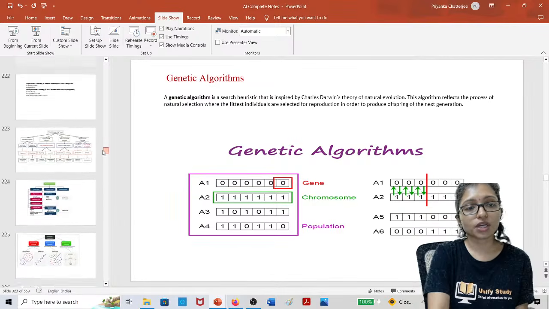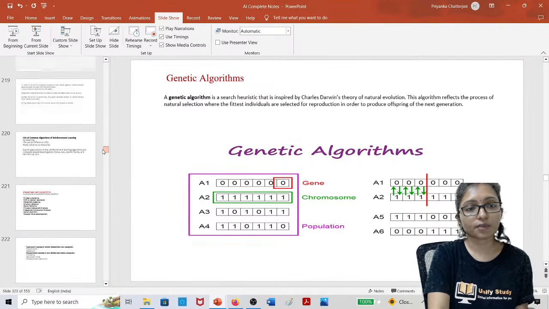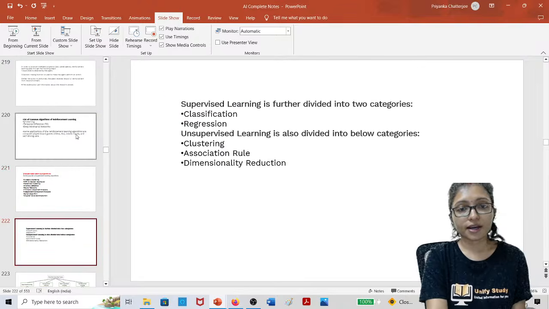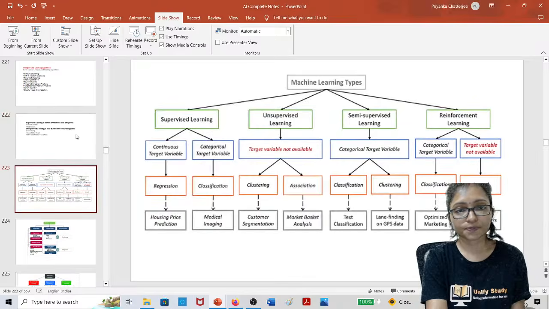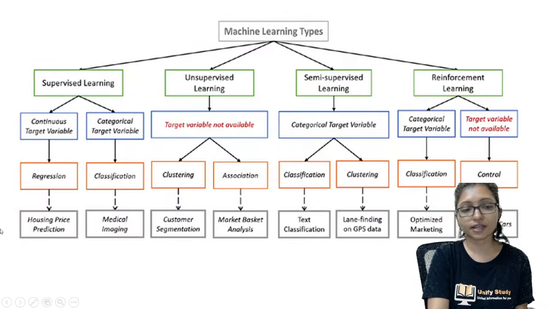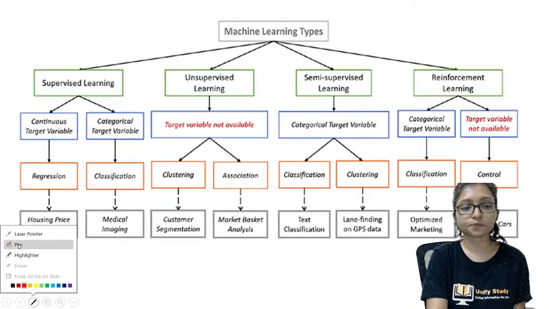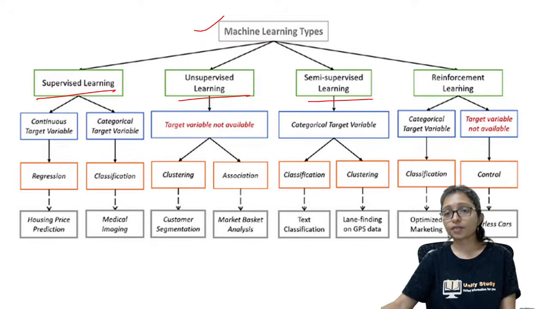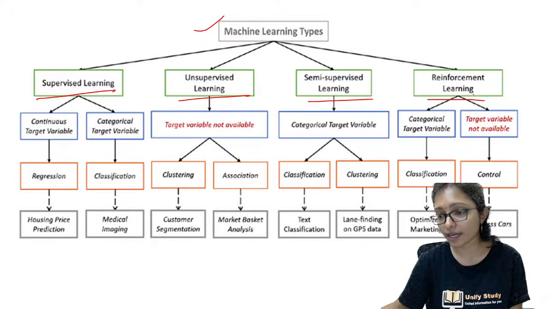So let's do the revision and then I will come to the questions. See here, this is your main category. In machine learning there are different types: supervised learning, unsupervised learning, semi-supervised learning and reinforcement learning.